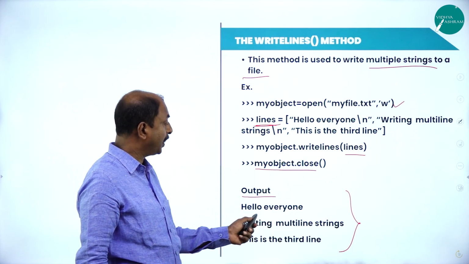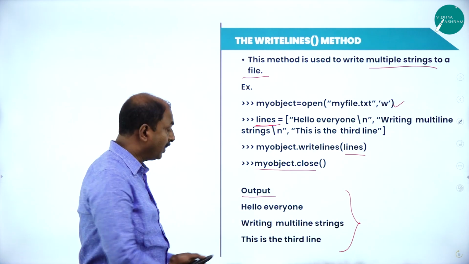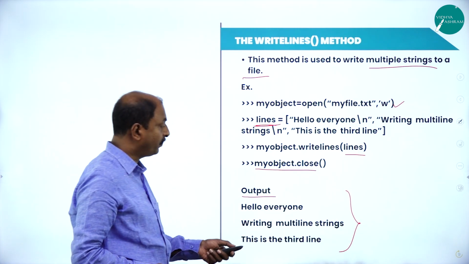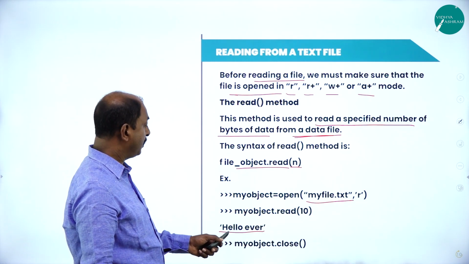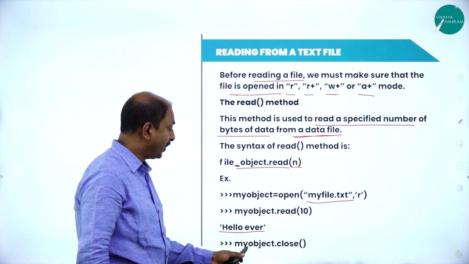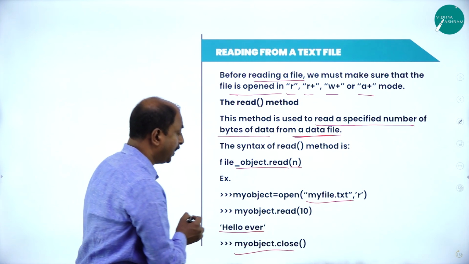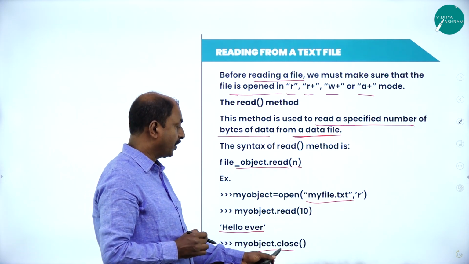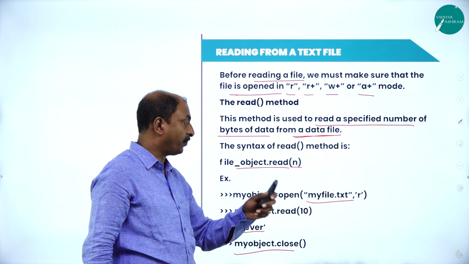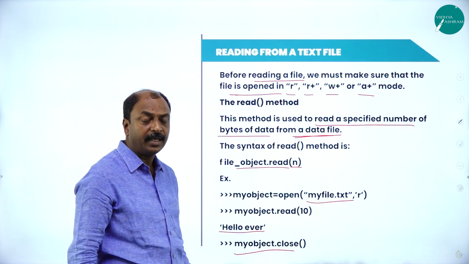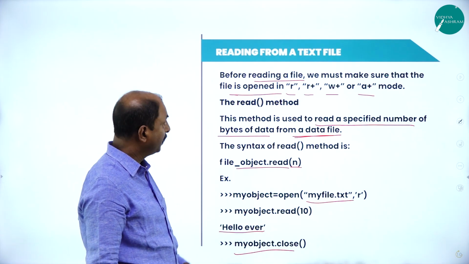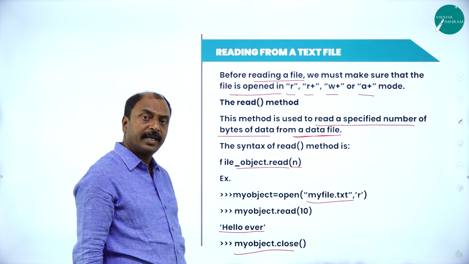So in this example, hello everyone, it reads the first 10 characters from the text file, and the output will be hello ever. We have to close the particular file object, here the object for myfile.txt, at the end after the operation. This is reading from a text file.